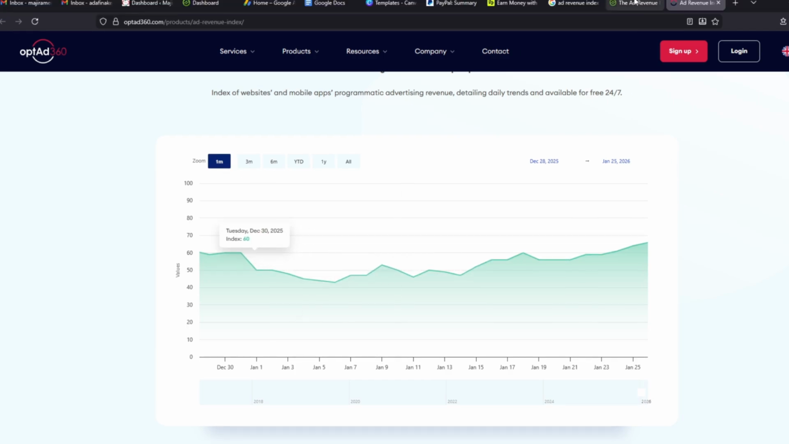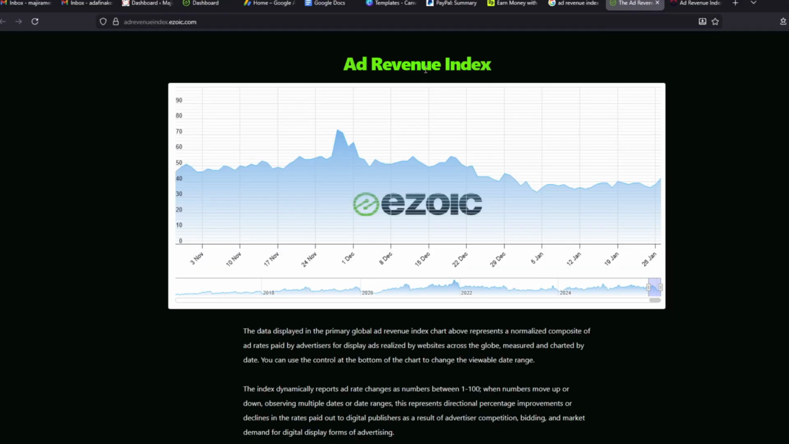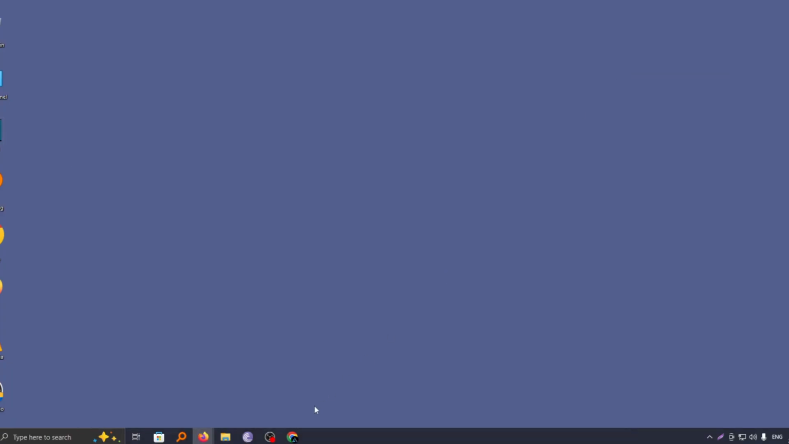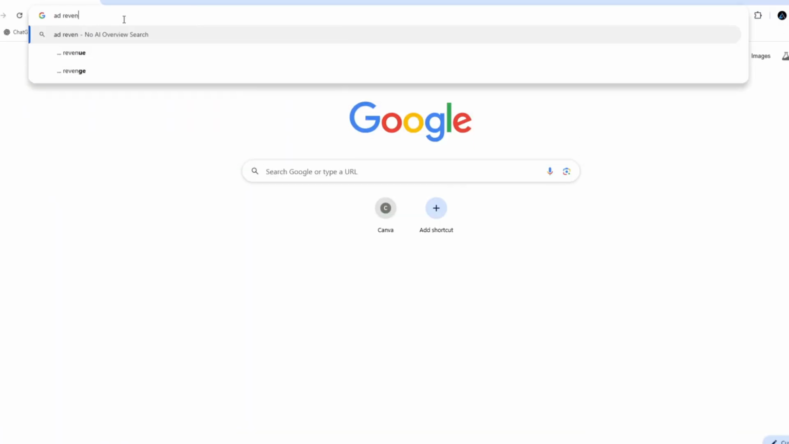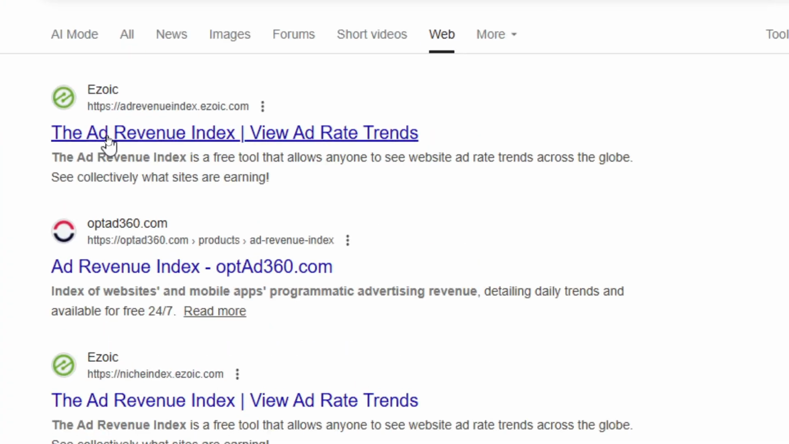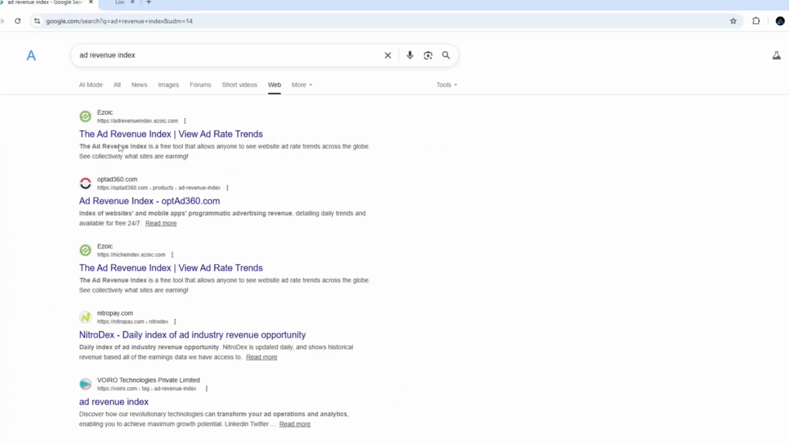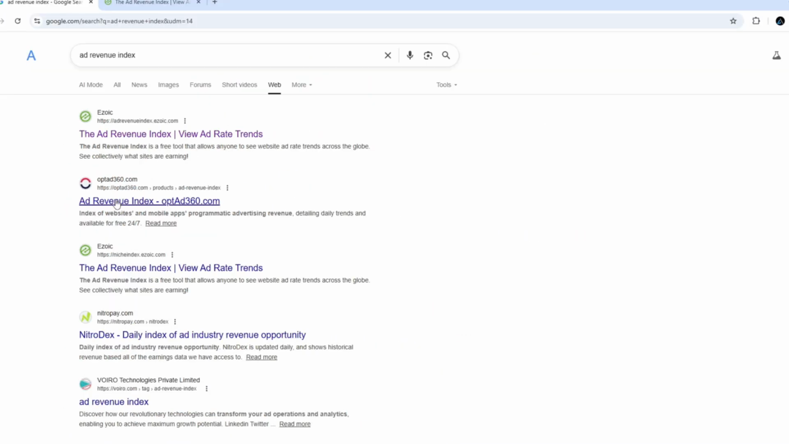So these two tables that I'm showing you display what we call ad revenue index, and you can see it here. If you go to any browser and search for ad revenue index, on top of the list you can see we have one from Ezoic. You can go ahead and open it, and also we have one from Optad 360. I'll also go ahead and open it.